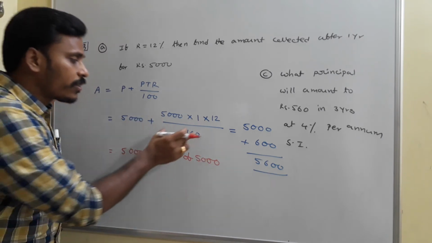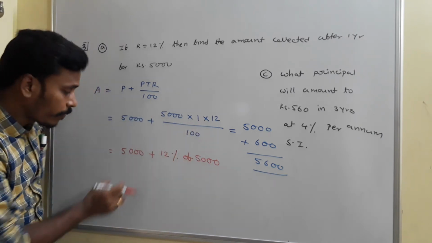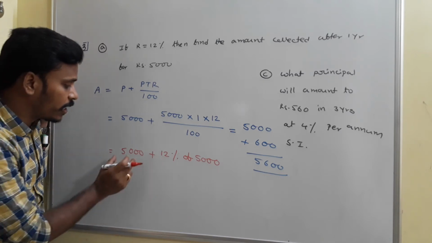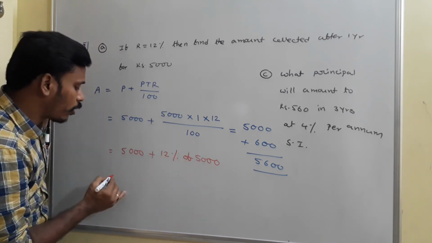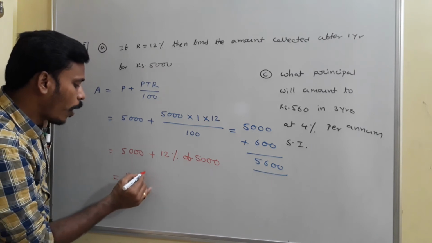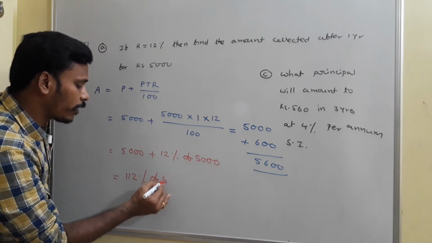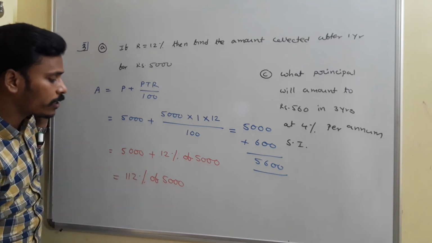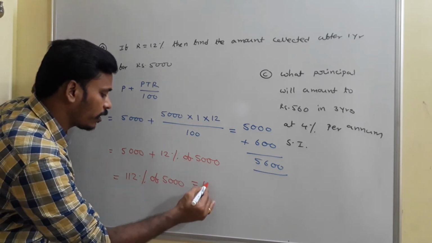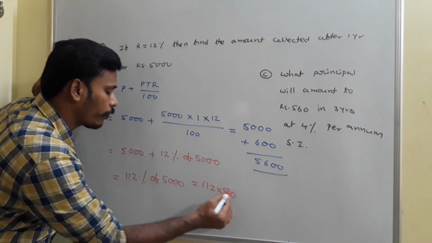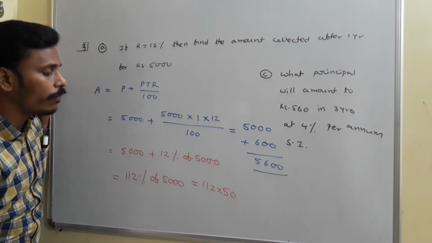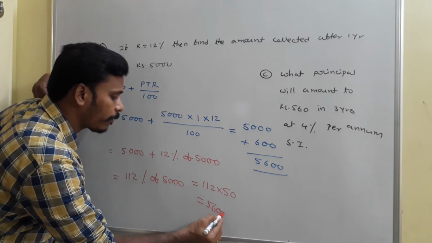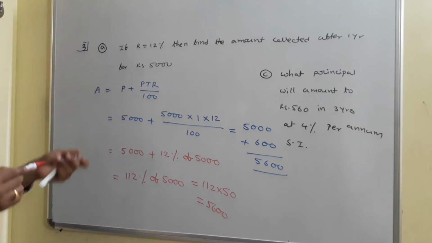Since it is 12% of 5,000 and this is 100% of 5,000, as we discussed in the concept of percentages, 5,000 plus 12% of 5,000 is nothing but 112% of 5,000. And this 112% of 5,000 is just 112 into 50, which is again the same amount, 5,600. But this way of writing is also helpful.